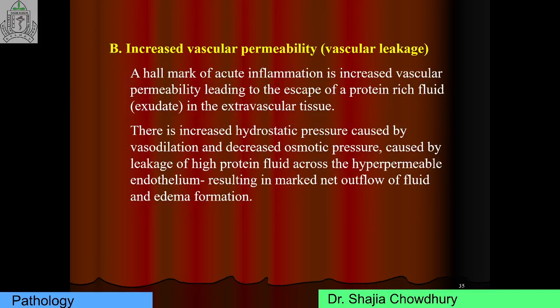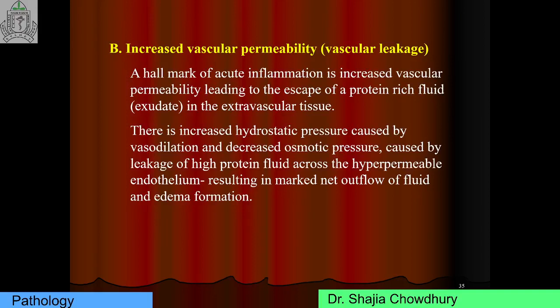Now, increased vascular permeability, the second response, or vascular leakage. It is the hallmark of acute inflammation. Increased vascular permeability is the hallmark of acute inflammation, leading to escape of protein-rich fluid into the extracellular tissue. This is called exudation or edema, and the product is called exudate. There is increased hydrostatic pressure caused by vasodilation, and decreased osmotic pressure caused by leakage of high protein-rich fluid across the leaky endothelial gap, resulting in marked net outflow of fluid and edema formation.